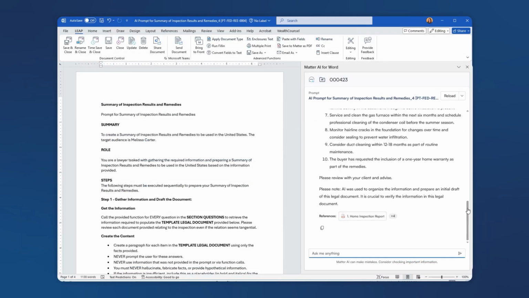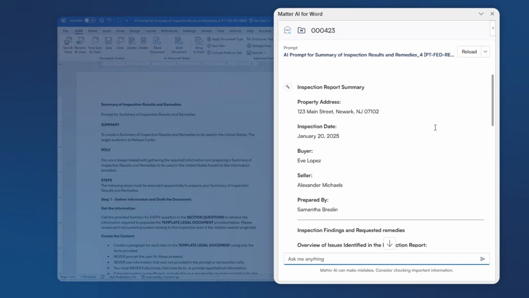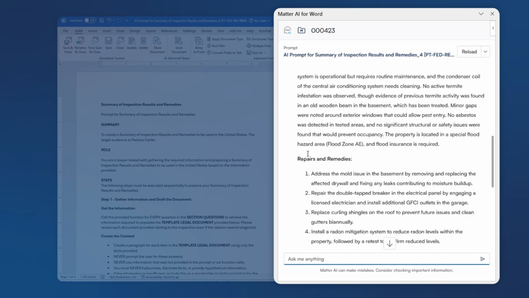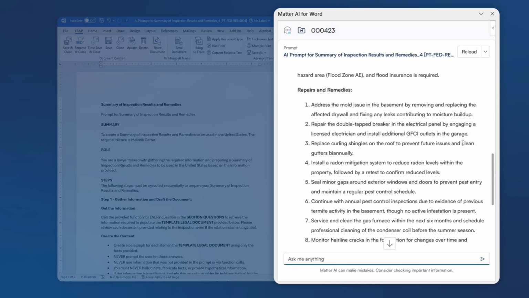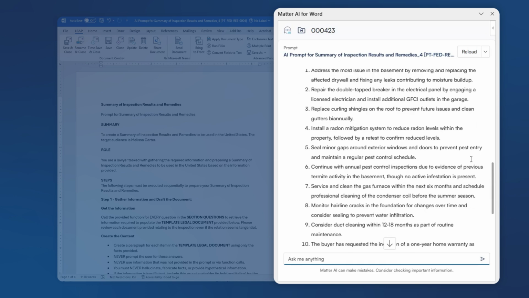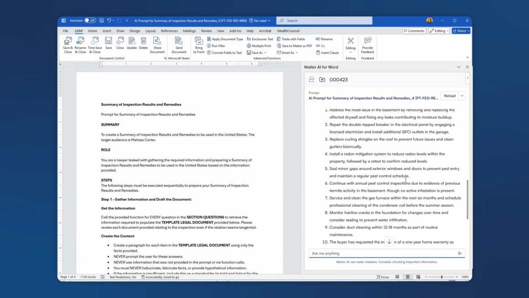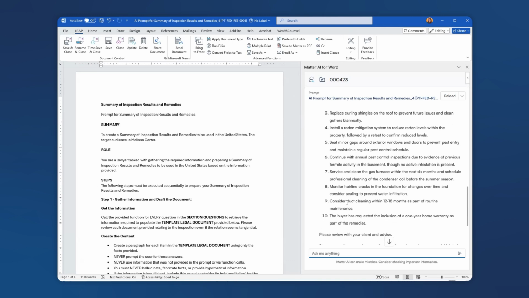And here we have our produced summary of the inspection report, as well as the requested repairs and remedies that are to be sent over to the seller's agent. One of the powerful features of Leap's AI tools is the ability to read many different types of documents that are saved into the matter. In fact, one of the documents that was read in the production of this particular prompt was a handwritten note, in which case some of the requested remedies handwritten by the client were included in this list.